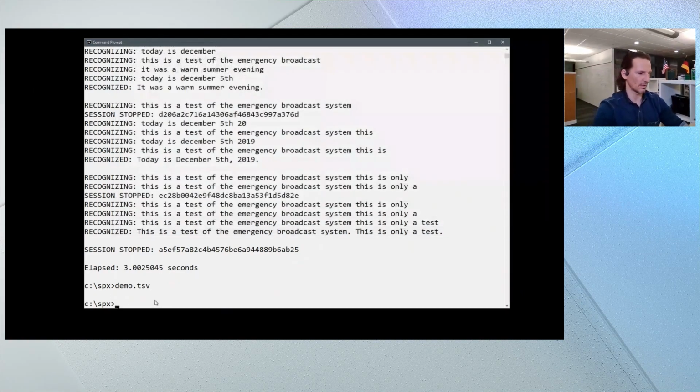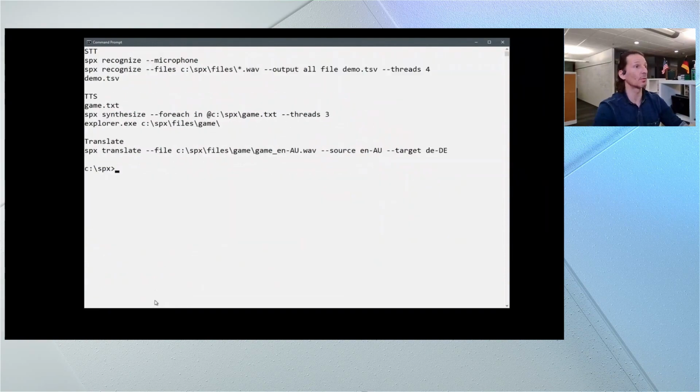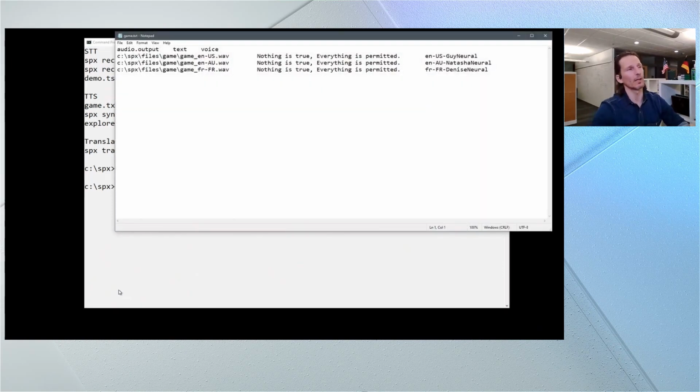So that is this. And now I'm going to switch to text-to-speech again, like I did earlier, and explain a different scenario. So the scenario that we have here is I want to take a game, and props to you if you can guess which game this is, and I want to enable the characters to speak via our neural voices that we have here, via some of our TTS voices. I'm going to create a few of these in different accents so I can hear what that sounds like. I'm going to use an American accent, an Australian accent, and even a foreign accent for these files.